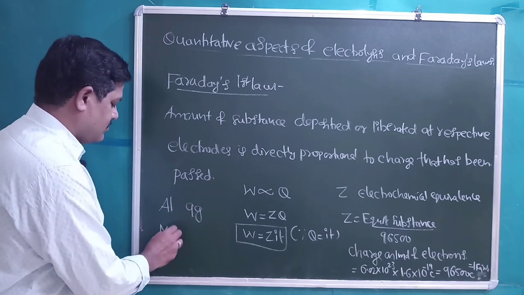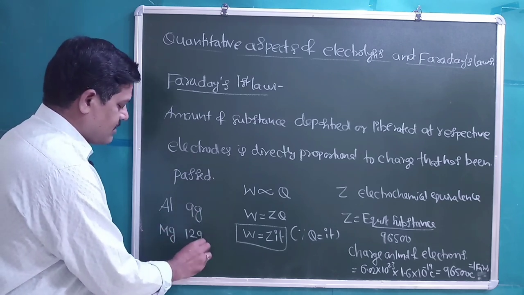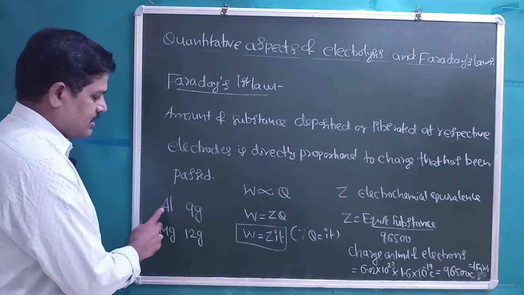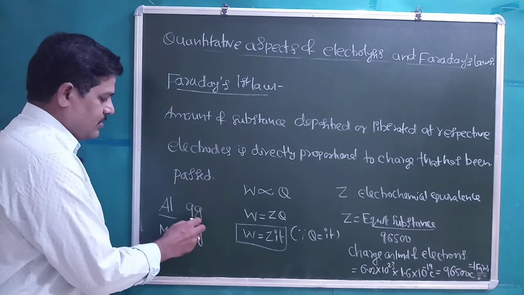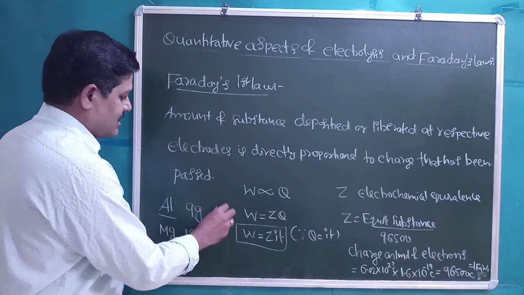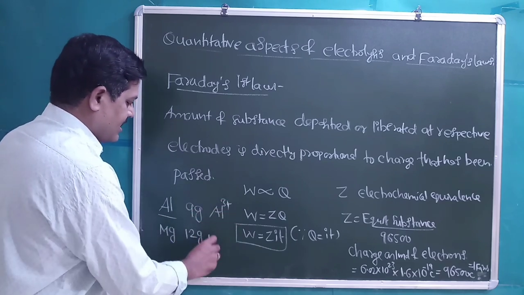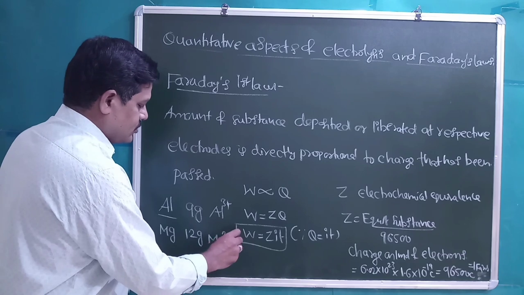Similarly, for magnesium, it is 12 gram. Generally aluminum in solution exists as Al3 plus, and magnesium exists as Mg2 plus.